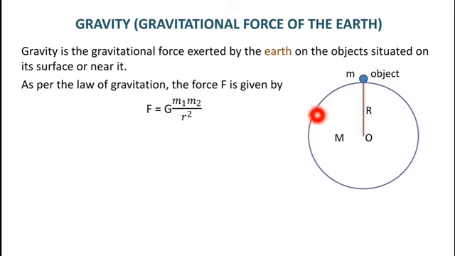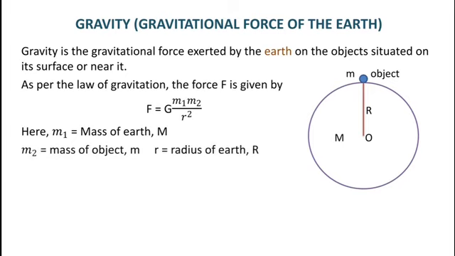Again, in this case you can see that the distance between the center of the earth and the object is equal to capital R, that is, the radius of the earth. So in this equation we can replace small r by the radius of the earth, capital R. Now let us substitute all these values in this equation and find the expression for the force of gravity. After putting the values, we get capital F, that is the force of gravity, equals capital G capital M into small m divided by capital R square.